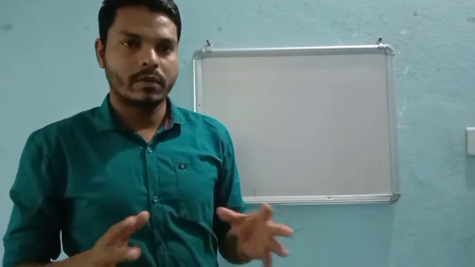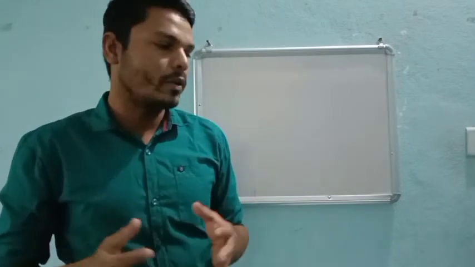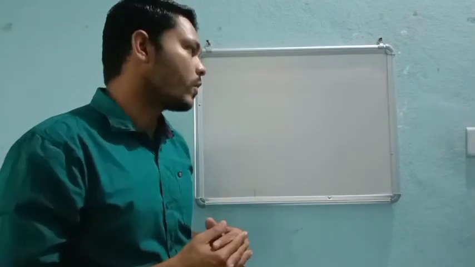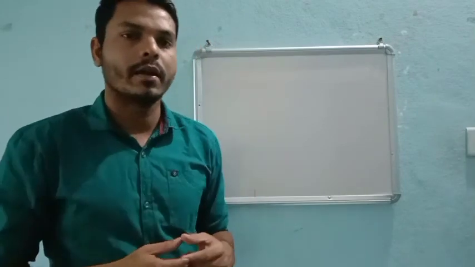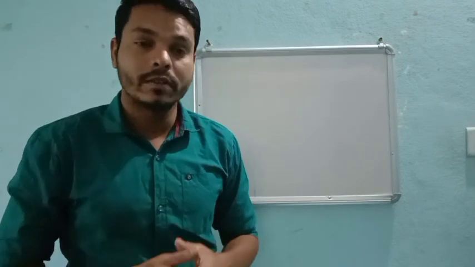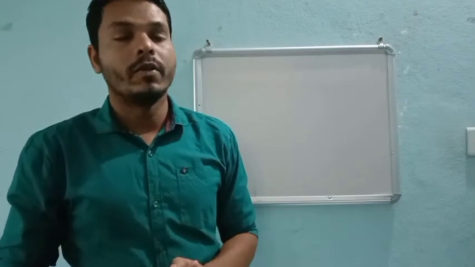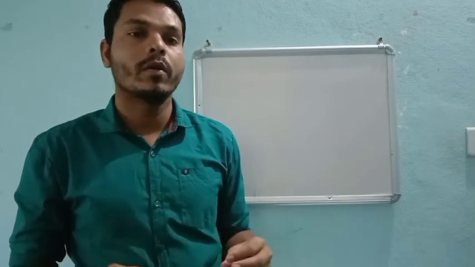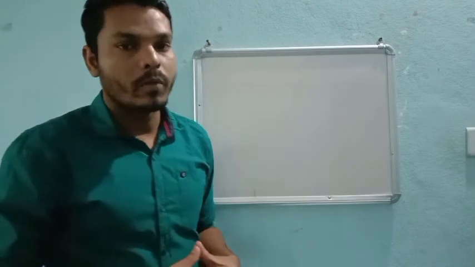That will give you a boost for the next part of this chapter. Don't stop reading, right? Books, not my notes. So go through the books. Definitely, you will have more and more knowledge about biomolecules, right?